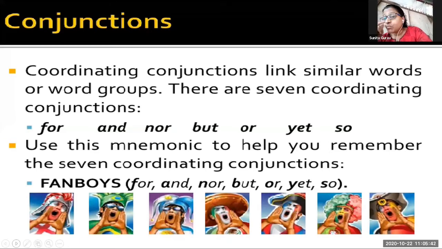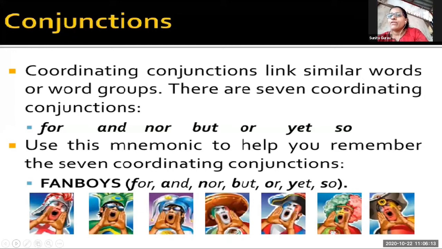Fourth word is but. She wanted to go to village but forgot to buy a ticket. Now but, this is a coordinating conjunction that is doing the function of coordination in this sentence. Now or.